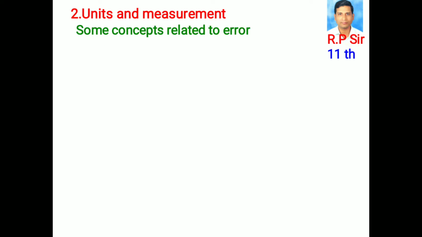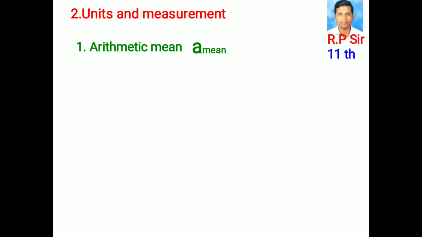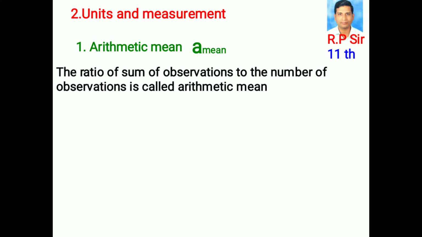Some concepts related to error: arithmetic mean, absolute error, mean absolute error, relative error, percentage error. Arithmetic mean, A mean. The ratio of the sum of observations to the number of observations is called arithmetic mean.